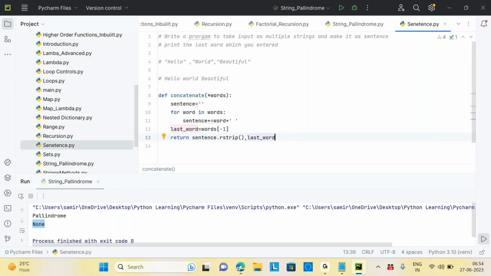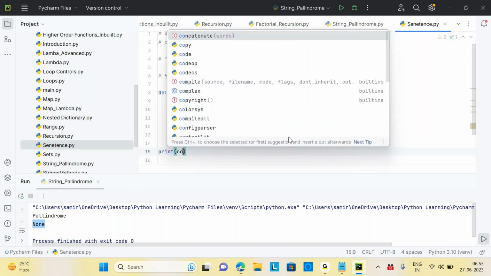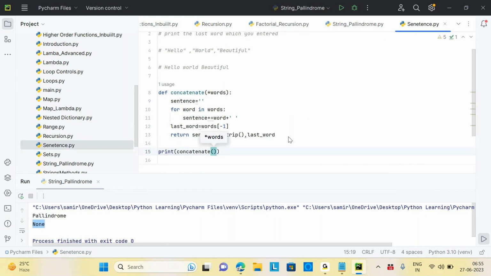Now let's see. Take the input: print concatenate of words. So I will say hello, comma, world, comma, beautiful.